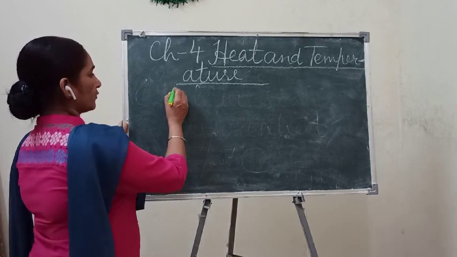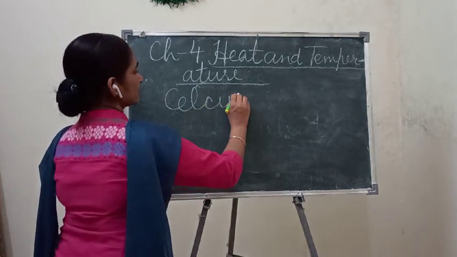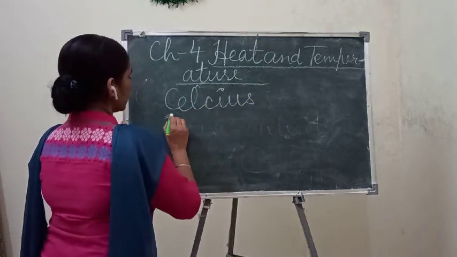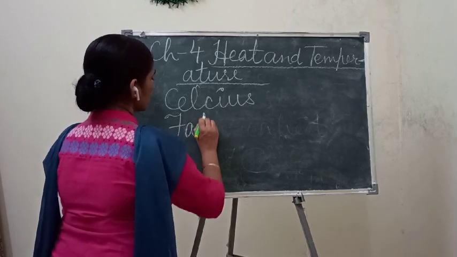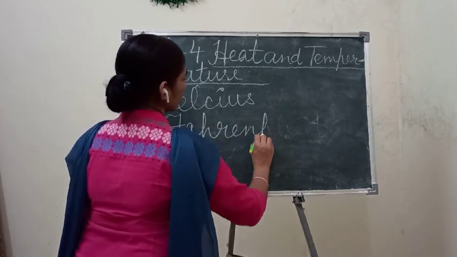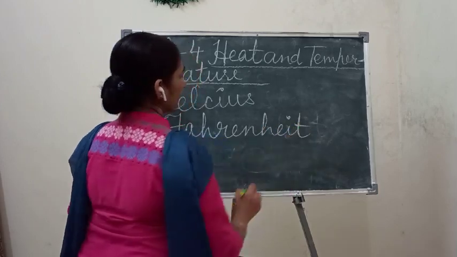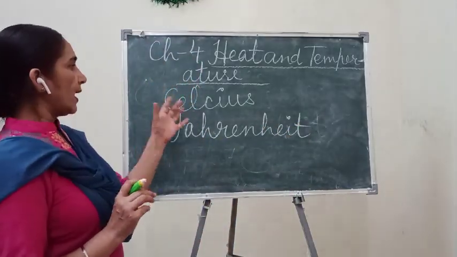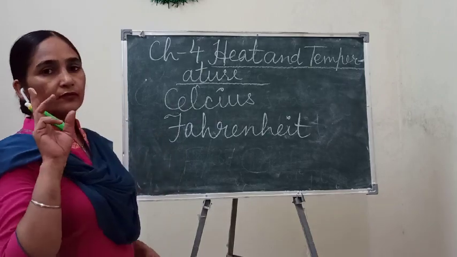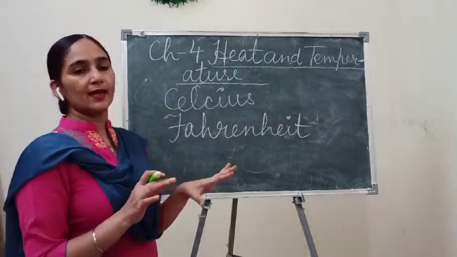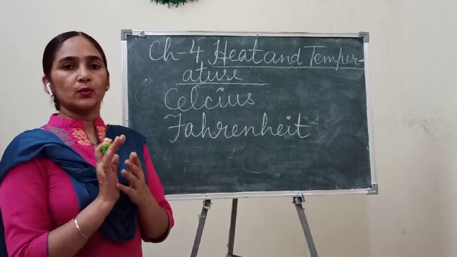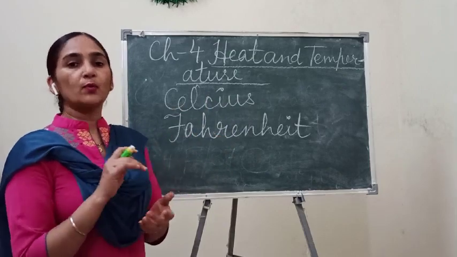Means I have told you about Celsius, and we have studied about the Fahrenheit scale also, and there is a third scale also, because these two scales are related to your thermometer part.